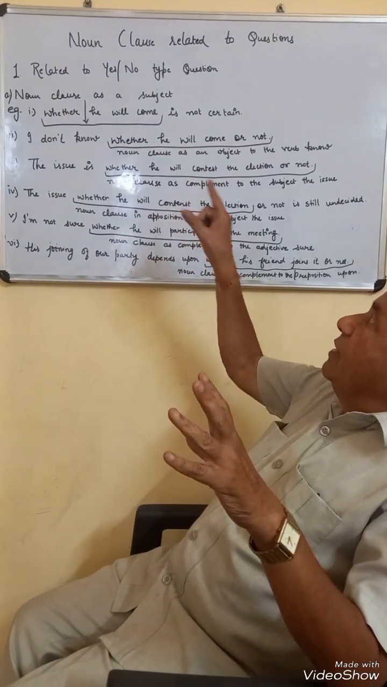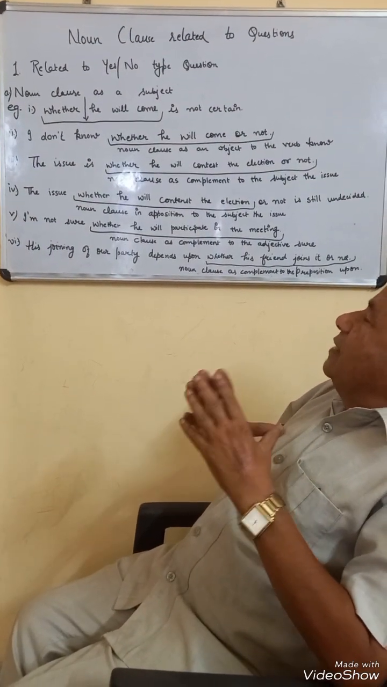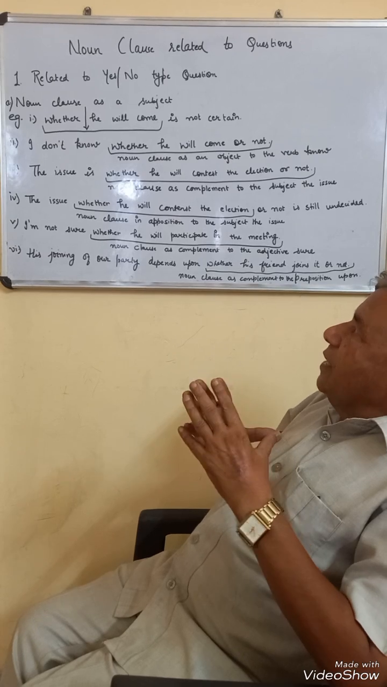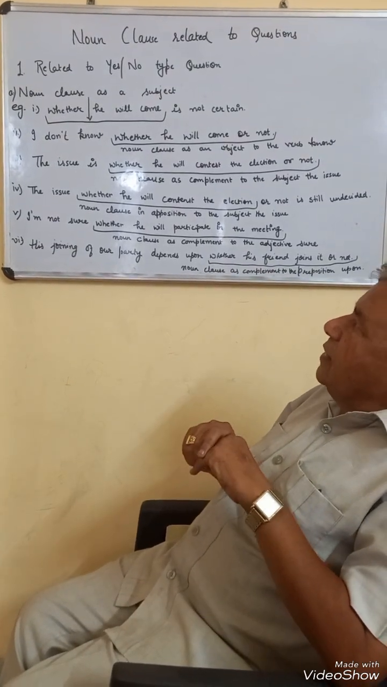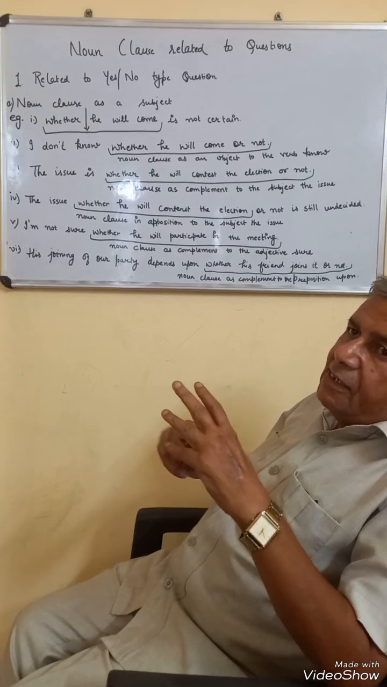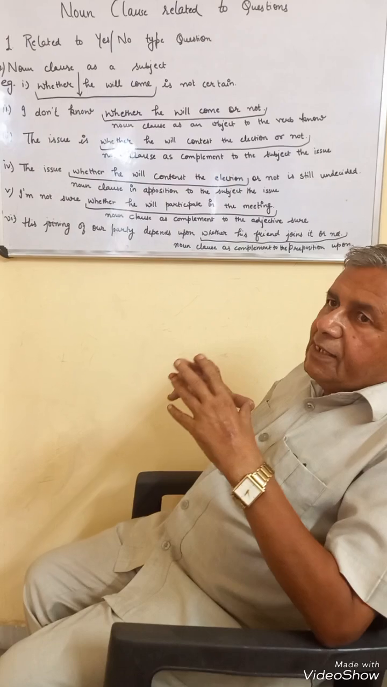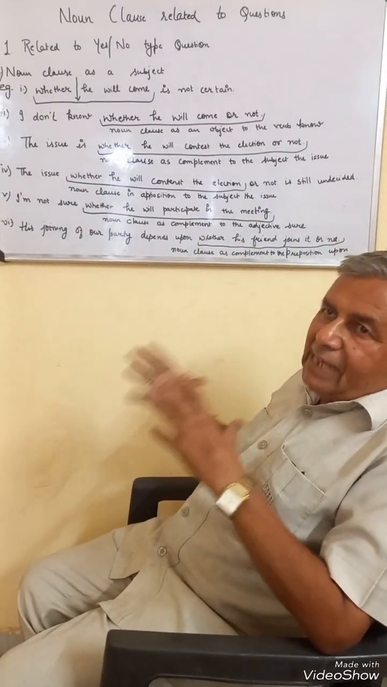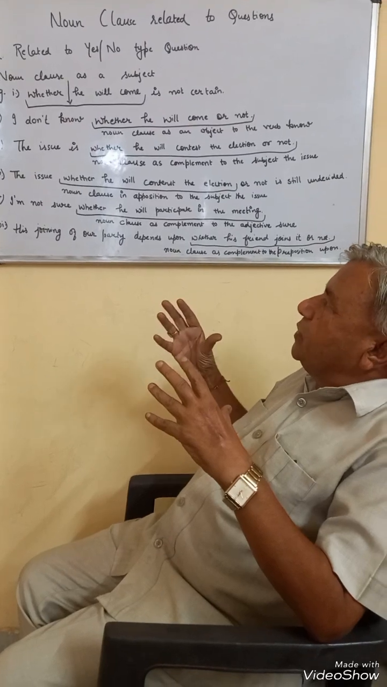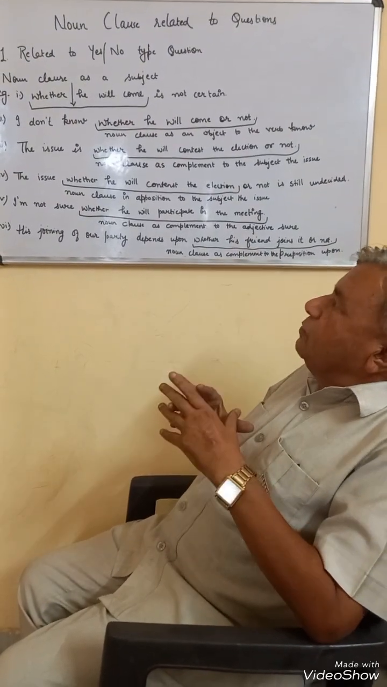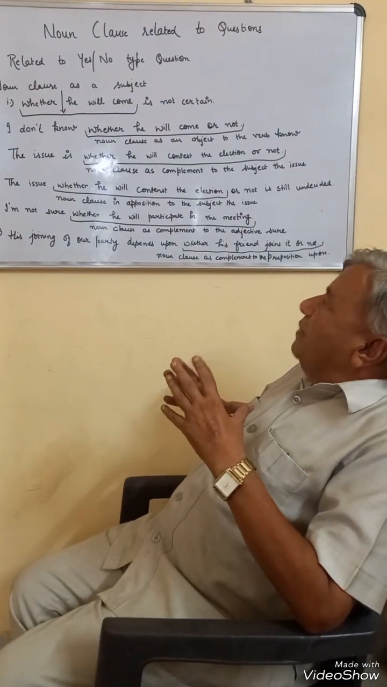Now, "whether he will come" is a noun clause as a subject, and "is not certain" is the main clause. Thus, this is a complete complex sentence containing one dependent clause and one independent clause. So a noun clause, when it is used, helps form a complex sentence. In the same manner, a noun clause can be used as an object also. The second sentence: "I do not know whether he will come or not."